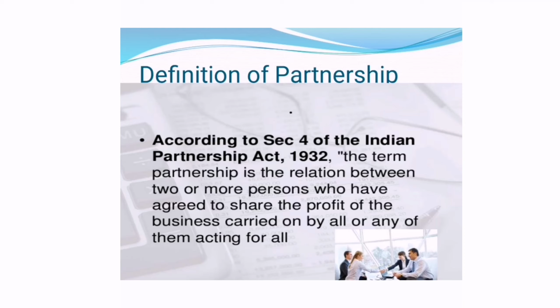For what type of business? Business carried on by all or any one acting for all. So in this definition you have to remember just a few keywords: the relationship between two or more persons, share profits, and carried on by all or any of them acting for all. So these are the three terms you have to remember, right?